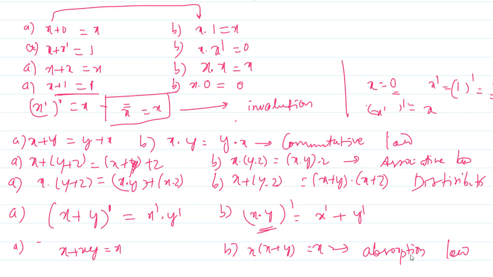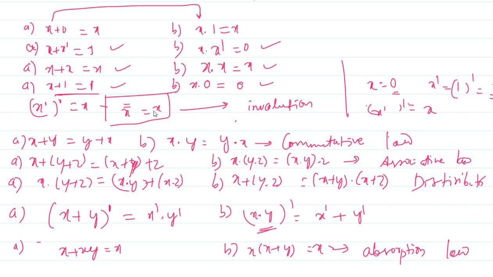Very simple they are. If it is x plus 0, it is x only. X plus x dot 1 is x only again. X plus x prime is 1. X dot x prime is 0. If you are getting any confusion, put the values of x. You can take x as 0 or 1. You will get the result whatever I have given here. X plus x equals x. X dot x equals x. X plus 1 is 1. X dot 0 is 0. This is the involution theorem. These are the important postulates right here. I hope this is clear to you: what is the duality principle and what are the important rules and postulates.